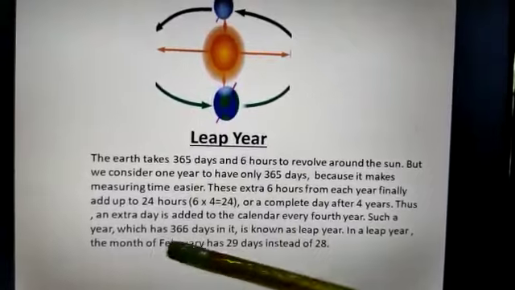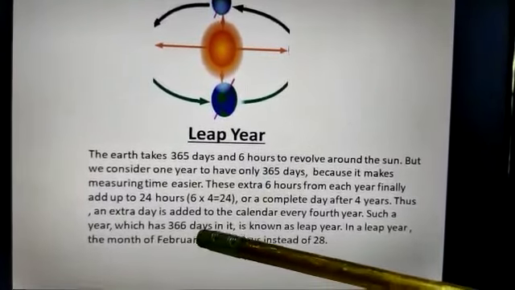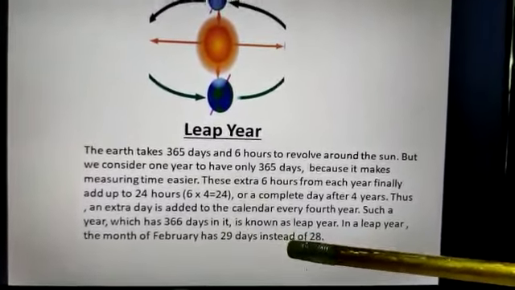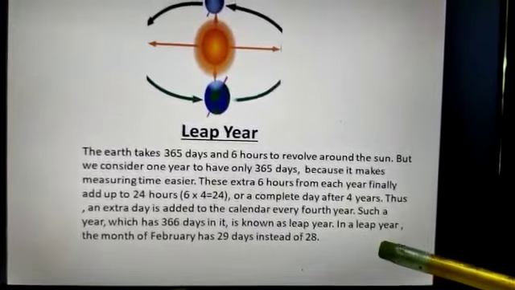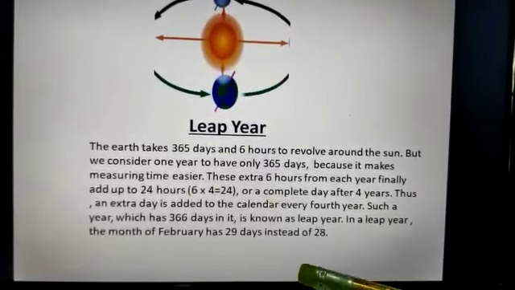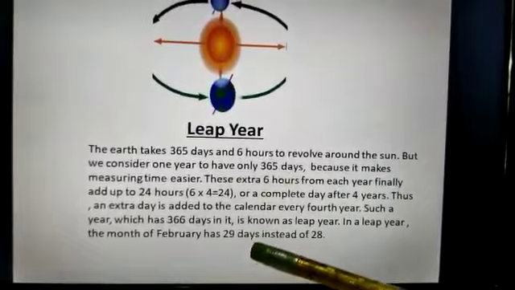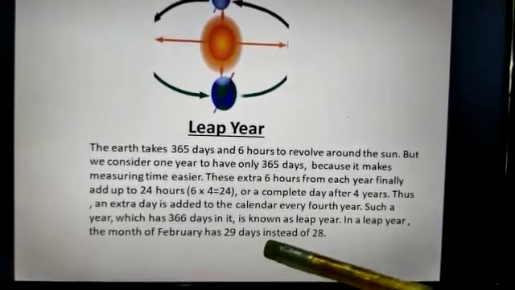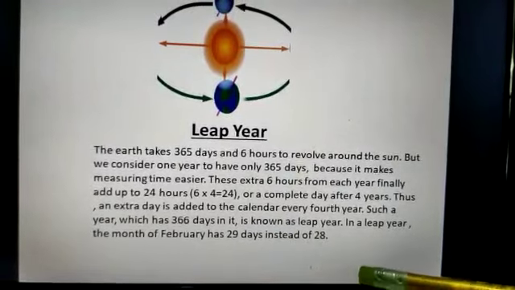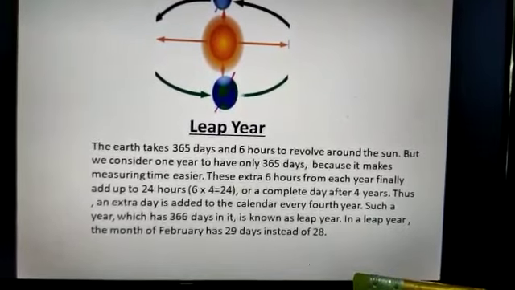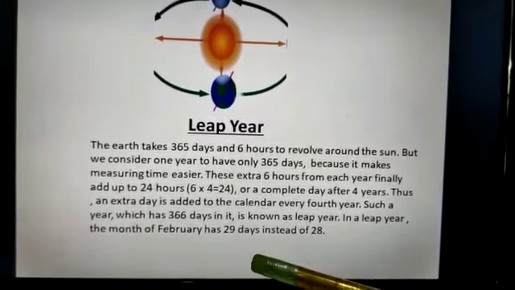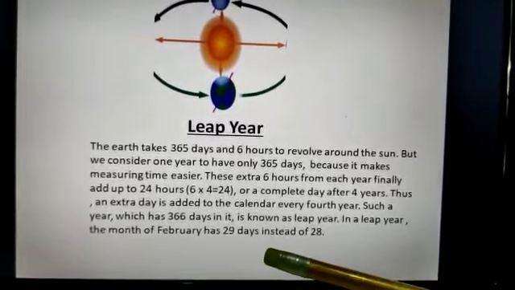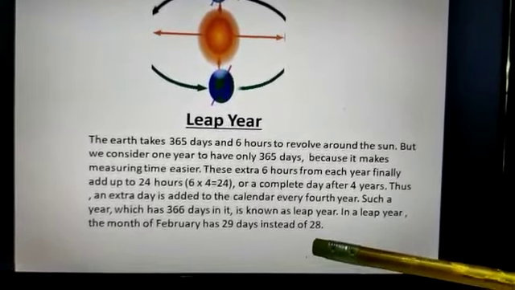Thus, an extra day is added to the calendar every 4th year. Such a year which has 366 days in it is known as a leap year. So in a leap year, the month of February has 29 days instead of 28.